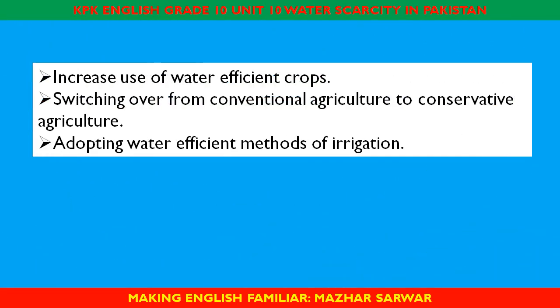Increase use of water efficient crops. Switching over from conventional agriculture to conservative agriculture. Adopting water efficient methods of irrigation.